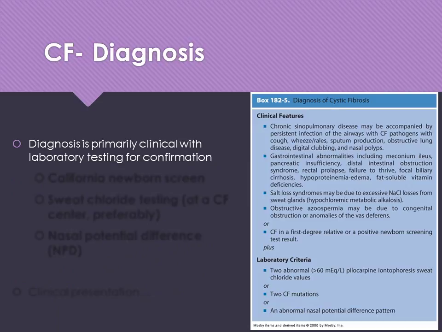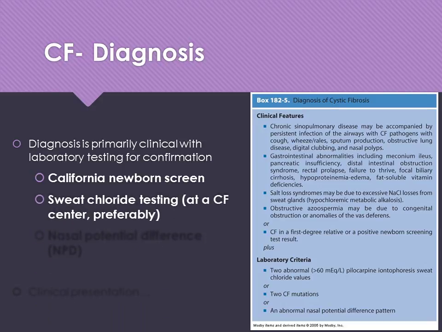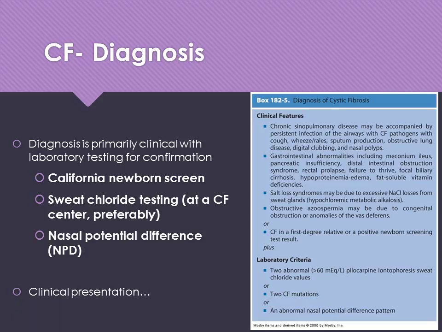The diagnosis, it's primarily clinical with laboratory testing for confirmation. Here in California, all newborns are screened for cystic fibrosis or could be screened for cystic fibrosis. Parents can opt out of it. We can also do sweat chloride testing. Ideally, that's done at a CF center or a children's hospital that deals with cystic fibrosis patients. And then there's also the nasal potential difference test that can be done. But let's talk about that clinical presentation. When do we worry about cystic fibrosis in one of our patients?